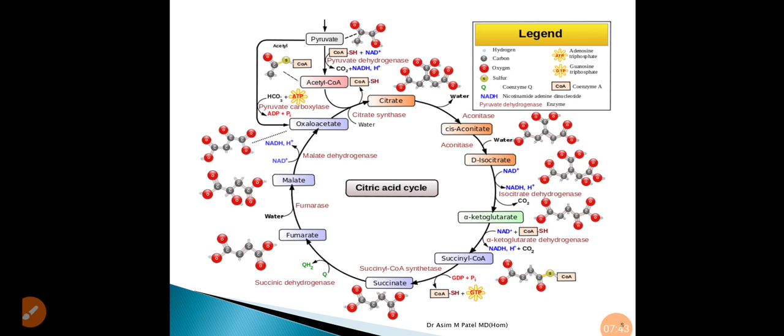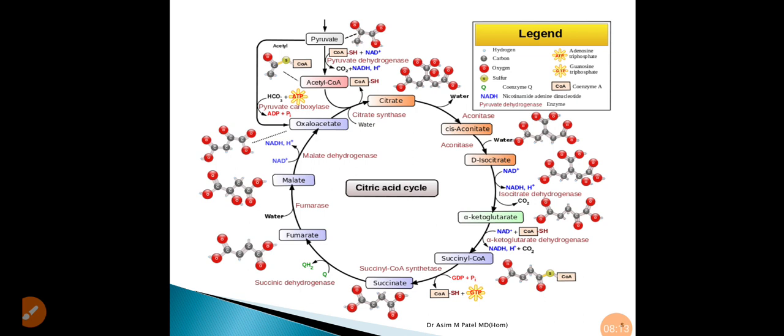Then this isocitrate is converted into alpha ketoglutarate with the help of the enzyme isocitrate dehydrogenase. Then alpha ketoglutarate, with the help of alpha ketoglutarate dehydrogenase, is converted into succinyl CoA.